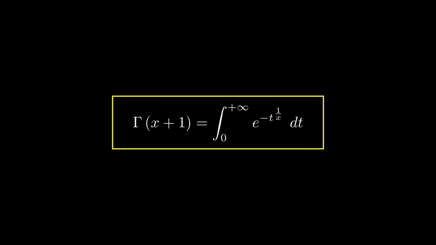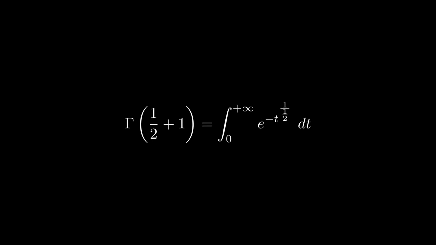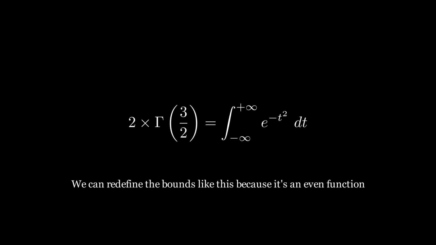This integral, simpler than the one traditionally used to define the gamma function, opens up new and interesting perspectives. As an interesting side note, it's fascinating to observe that the famous Gaussian integral can be derived from this new integral. By substituting x with 1/2 and redefining the bounds to go from -infinity to +infinity to double the area under the curve, we obtain exactly the Gaussian integral.